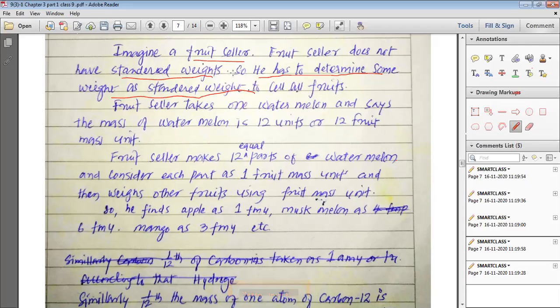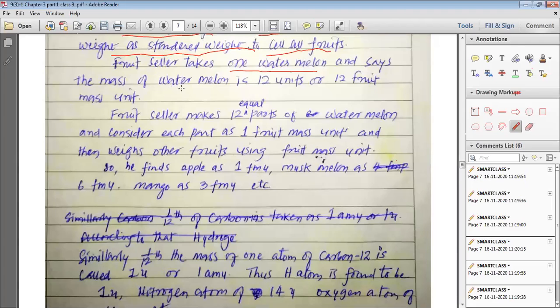The fruit seller takes one watermelon and says that the mass of the watermelon is 12 units, or 12 fruit mass units. You can easily understand that he says this watermelon weighs 12 fruit mass units.